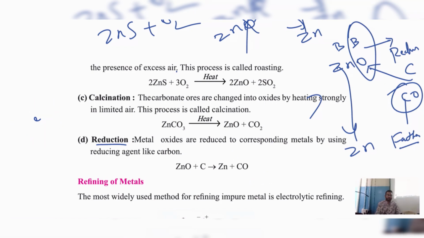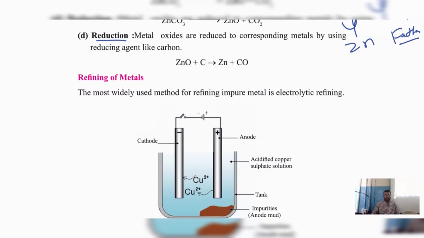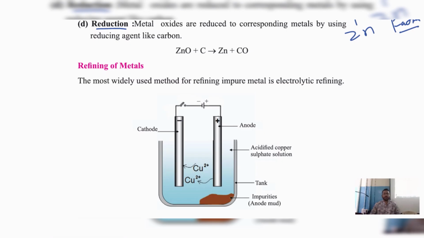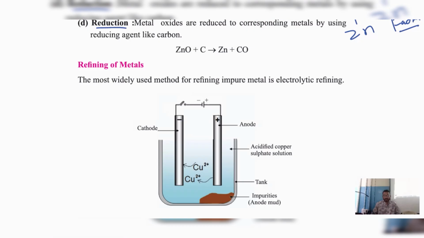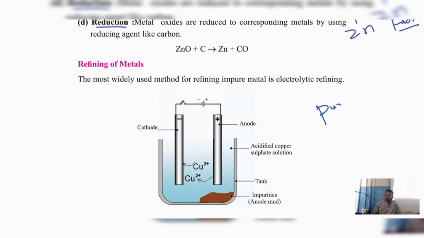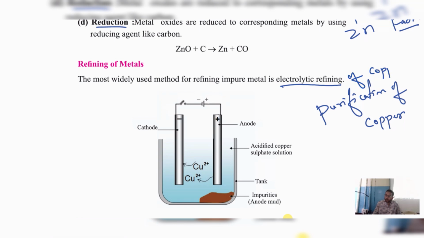Refining of metals. What is the next topic? Refining of metals. Actually, we have different processes, but among that, we are discussing only one type here in this chapter. समझ में आया बेटा? That is called as purification of copper. What it is called as? This process is known as purification of copper. That is also called as electrolytic refining of copper. Both are same. Purification of copper or electrolytic refining of copper, both are one and the same.